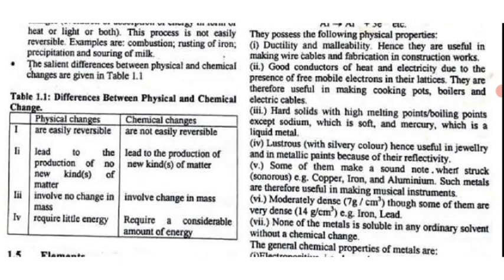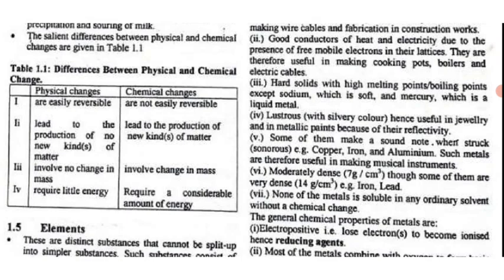So now let us look at the differences they gave us. It said physical changes are easily reversible, while chemical changes are not easily reversible. Physical changes lead to the production of no new kind of matter, while chemical changes lead to the production of new kinds of matter. Physical changes involve no change in mass. When you freeze your water, it is the same amount of mass. When you unfreeze it, it is still the same.